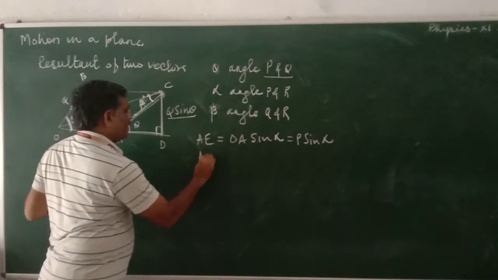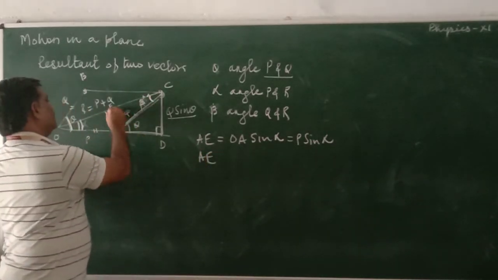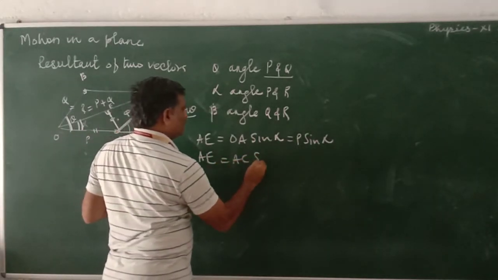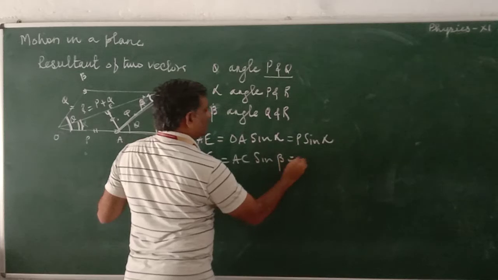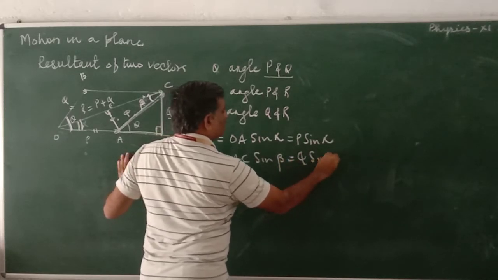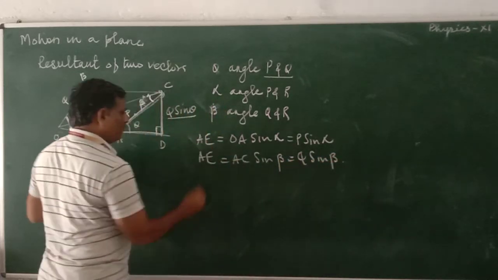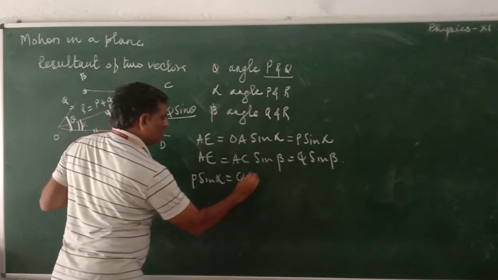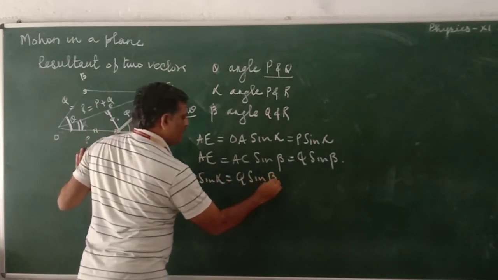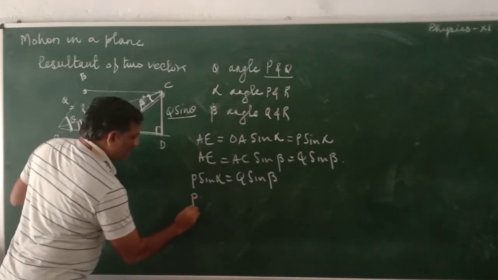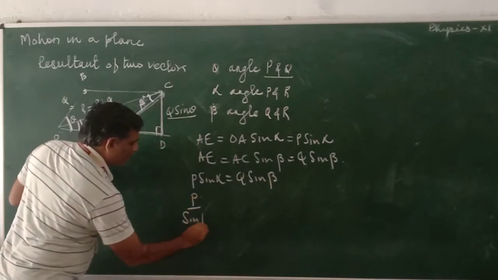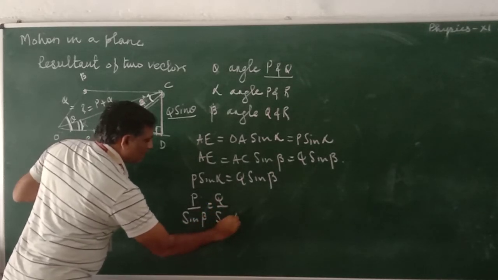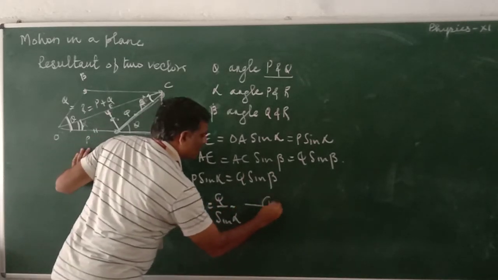Therefore, AE is equal to AC sin beta, which is equal to Q sin beta. Both of them are equal, so P sin alpha is equal to Q sin beta. This is equation number 1.